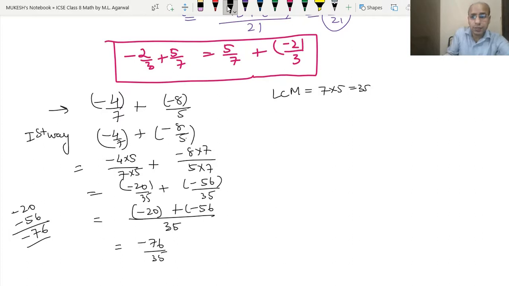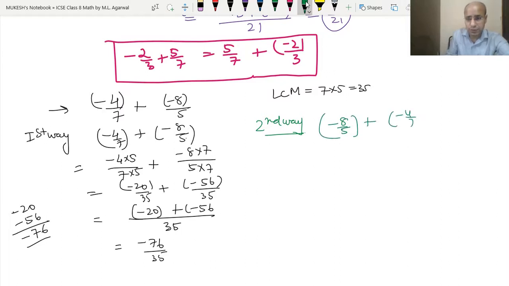Now the second way. In the second way, we will write minus 8 upon 5 first, and then minus 4 upon 7. Again the LCM is going to be 35. So we write 8 into 7 upon 5 into 7, and plus, we multiply this by 5, so minus 4 into 5 upon 7 into 5.